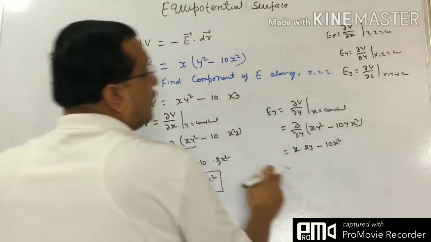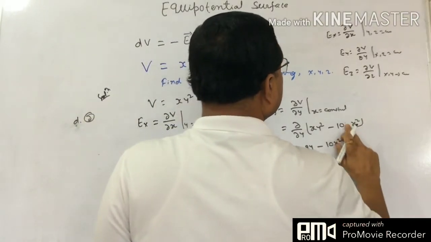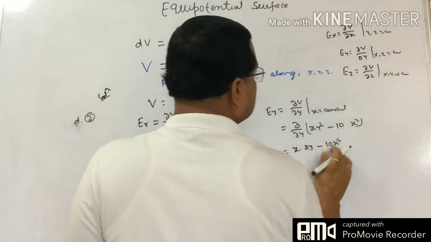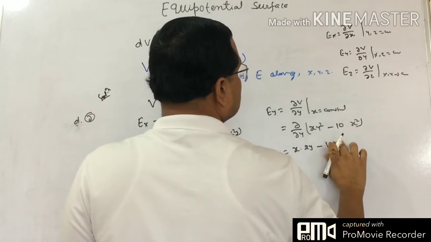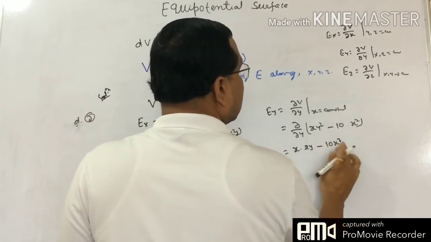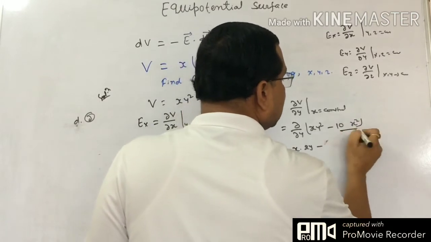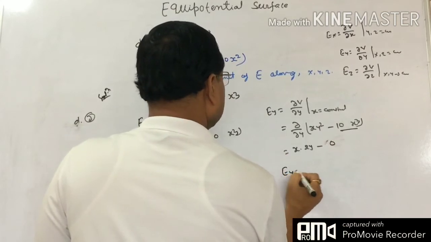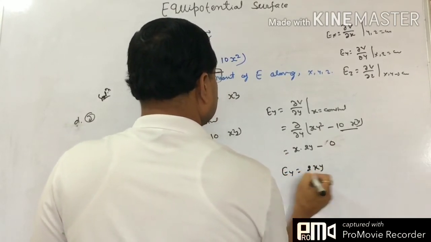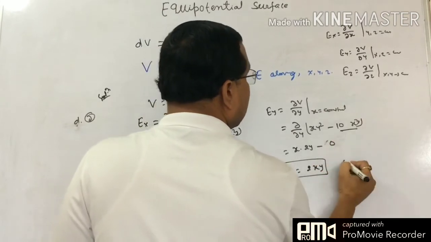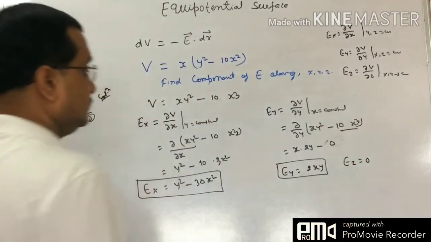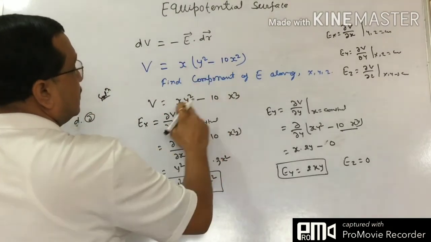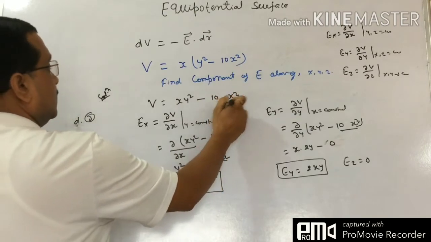Y is not there. So now 10x cube, and what x cube is there. So what is the differentiation of x cube? It is 0. So now Ey equals 2 into xy. And we don't have z, so Ez equals 0. The z component is 0. Actually, the potential is x y square minus 10 x cube, like this.